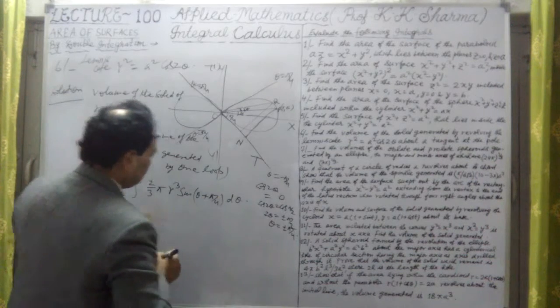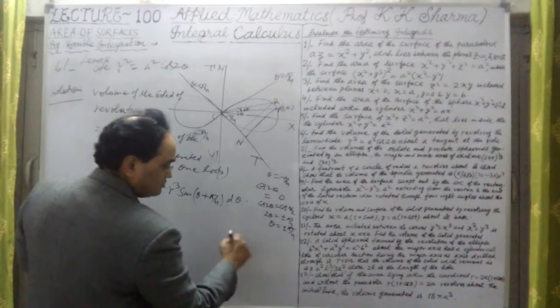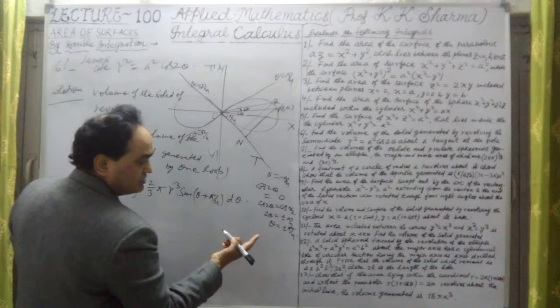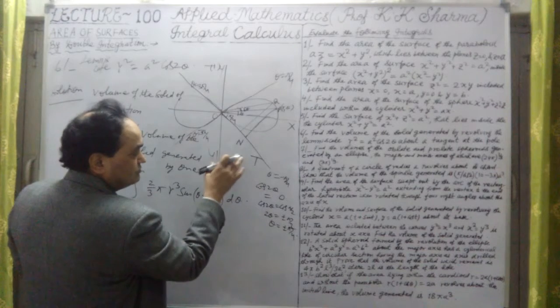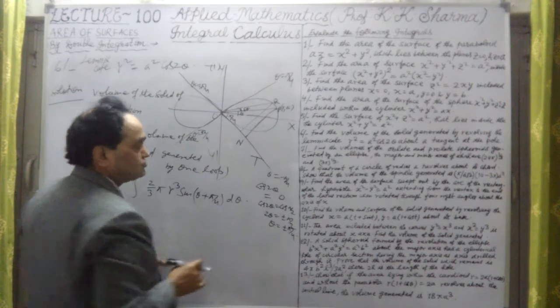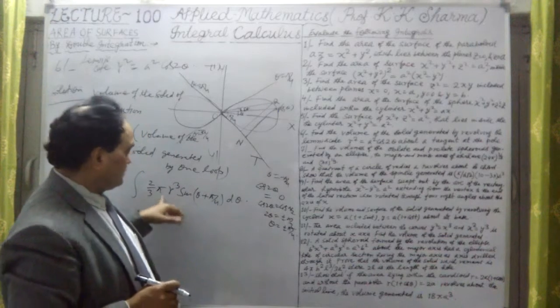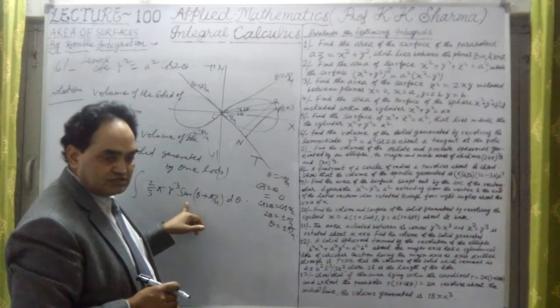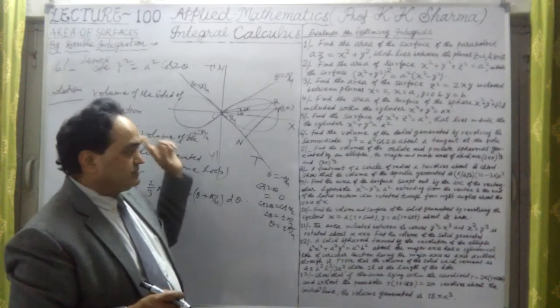Now, in polar coordinates, if the volume is generated about the initial line after revolution of the solid or the revolution of the surface about the initial line, then this is 2 by 3 pi r cubed sine theta d theta. This we have explained in the previous lecture series.